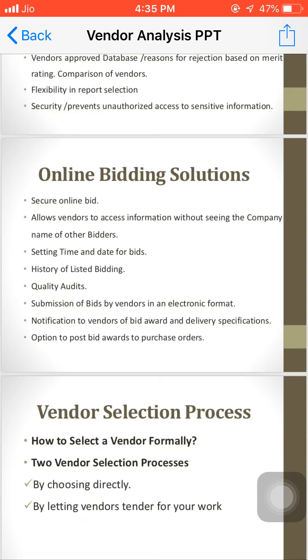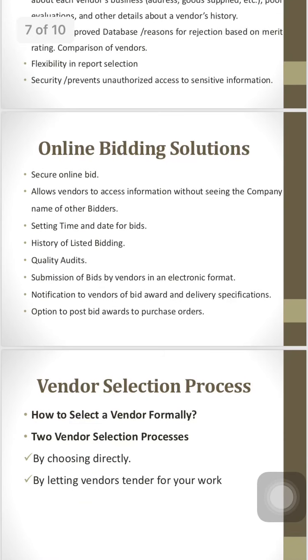Now, what are the salient features for this particular online bidding solution? First, the online system should be secure enough. It should not leak any of the information to any other person. It should allow vendors to access information without seeing the company's name of other bidders. Setting time and date for the bids is a very important part. Then history of the listed bidding, then quality audits, then submission of bids by vendors in an electronic format, which is important.